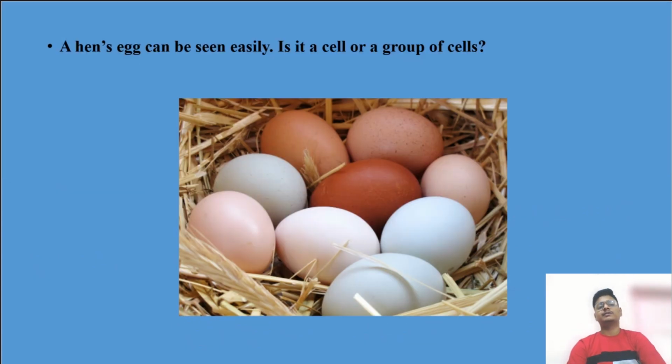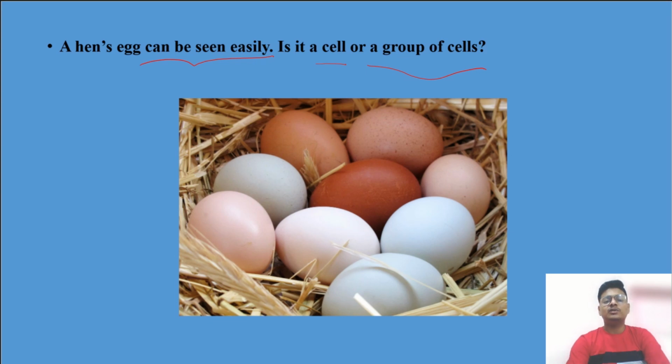Now a question comes, a hen's egg can be seen easily. We can see this easily. Is it a cell or a group of cells? The main question is this. We can see only a single cell. So is it a single cell or a group of cells?